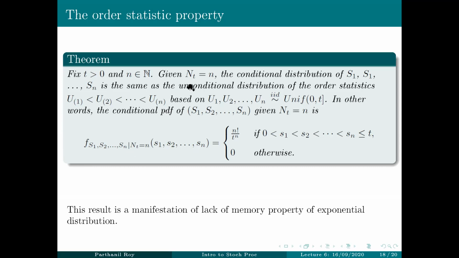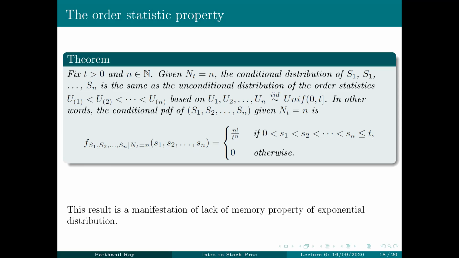What we are saying is that if it is given that exactly n arrivals have come up to time t, then the conditional distribution of the arrival times is uniform more or less. So the fact that exactly n arrivals have come up to time t does not give any extra information about the arrival times, except that they are all between 0 and t uniformly.